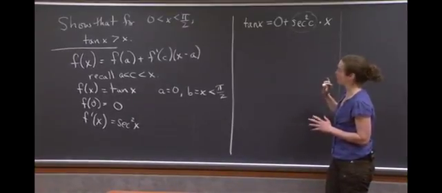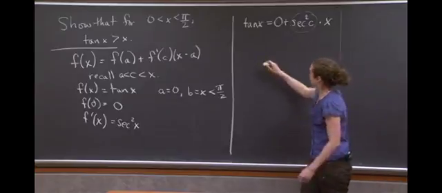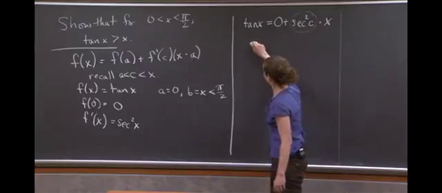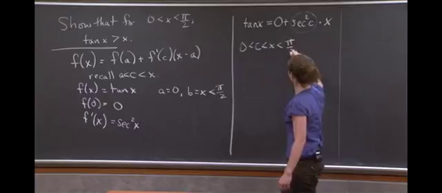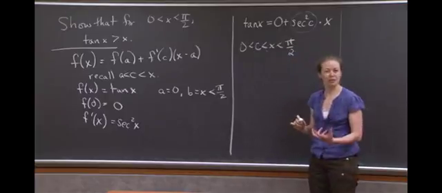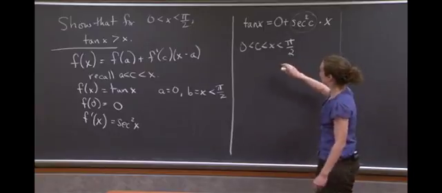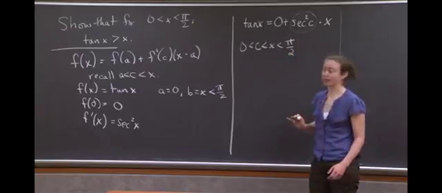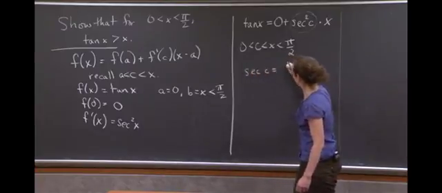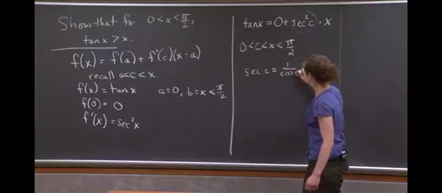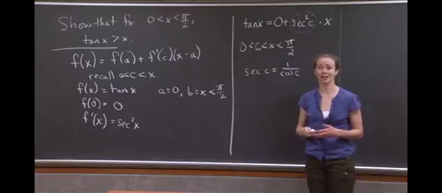So let's make sure we understand what secant squared c can look like, or what the values can be. We have c is between 0 and x, which is less than pi over 2. That's where c is. So we always need to remember what values c could possibly have. And then let's think about what we know about secant of c. Well, secant of c is equal to 1 over cosine of c. If you can't remember what secant's values are, think about the values of cosine in that region.